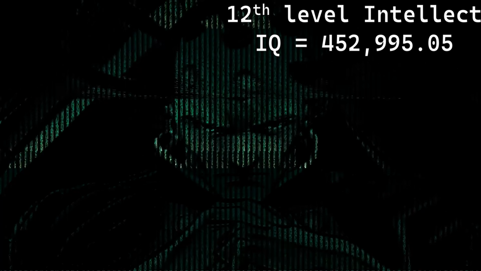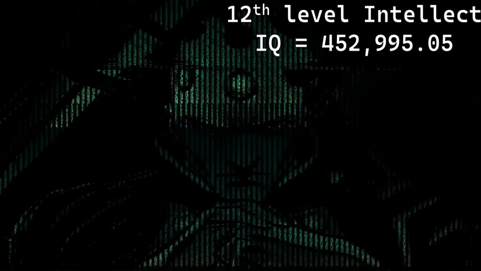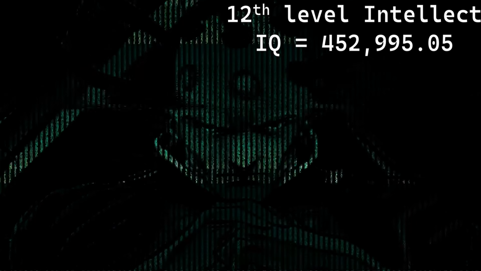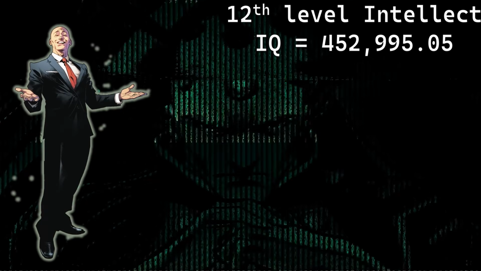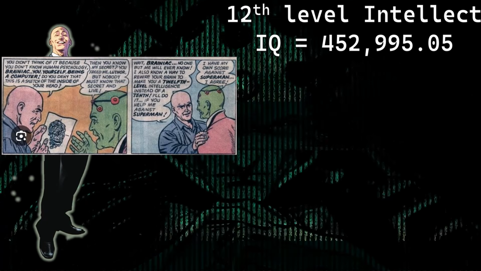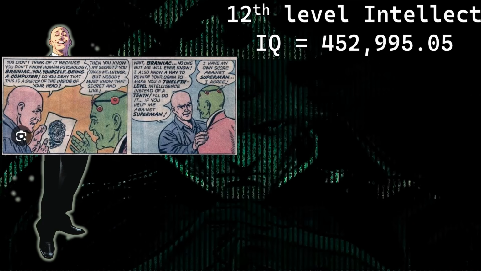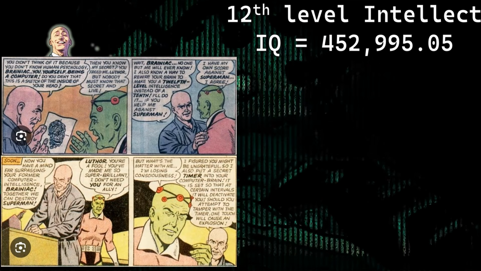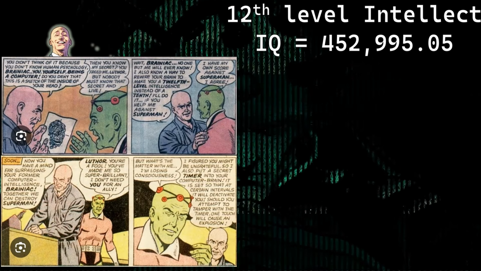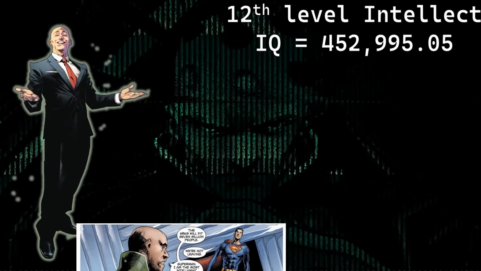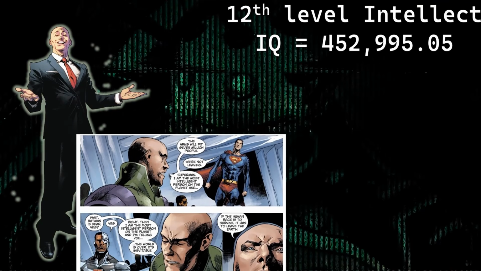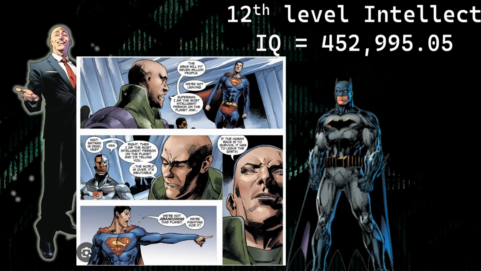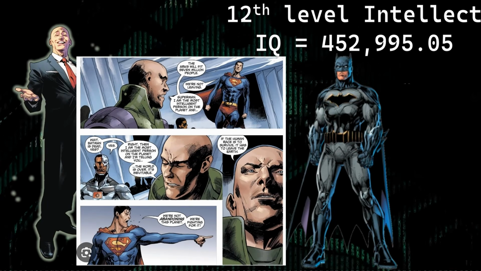Of course, being a 12th level intellect isn't actually unique to just Brainiac. An example of another character who should scale to it would be someone like Lex Luthor, who's so intelligent he can grant a 12th level intellect to other characters, and even in the same comic after granting that level of intelligence, he can then outsmart the character anyway. This same Lex Luthor, despite being insanely intelligent, wants to call himself the smartest person on Earth, but then first has to look around to make sure Batman isn't around, implying that Batman is on an equivalent level of a 12th level intellect as well.